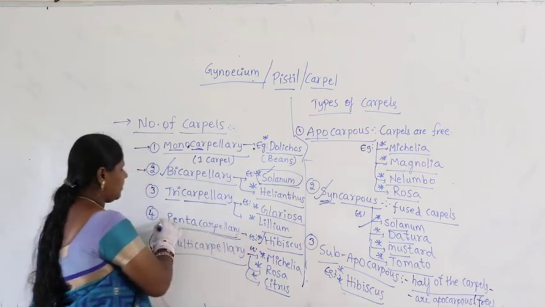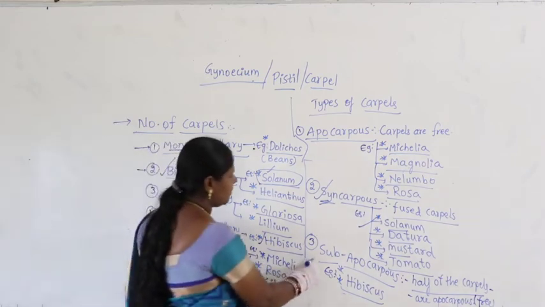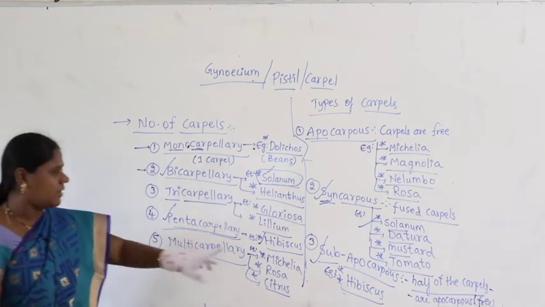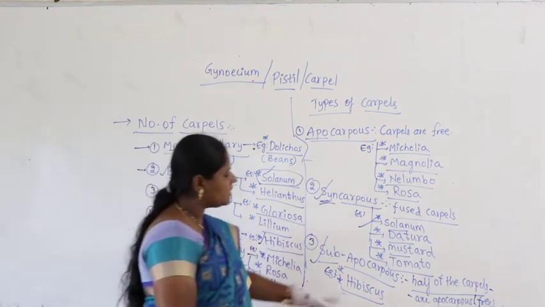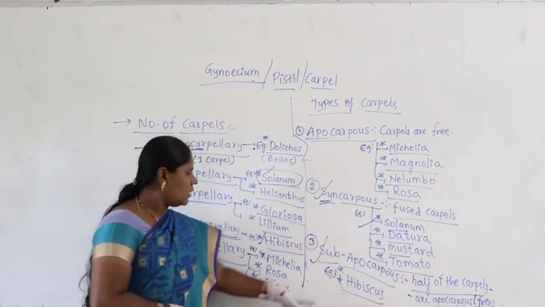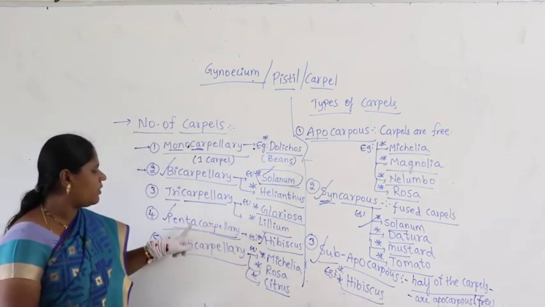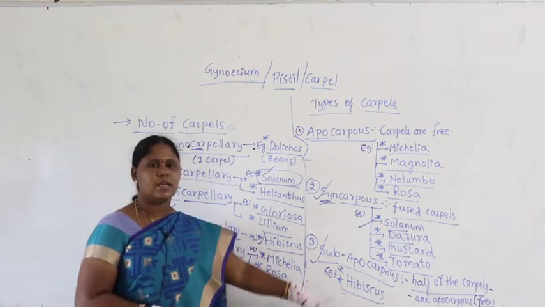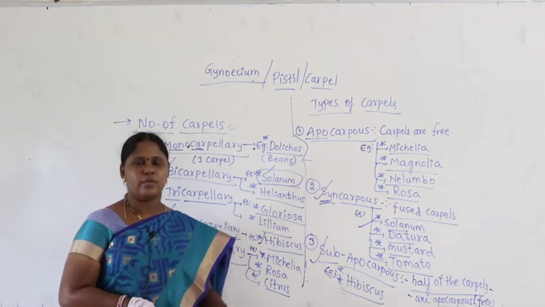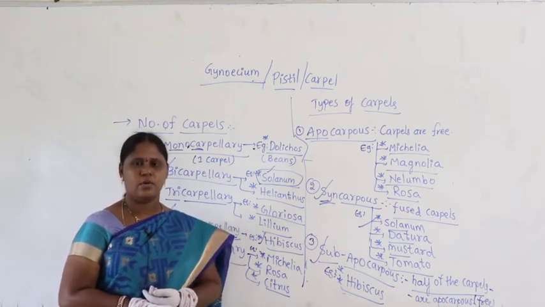Hibiscus shows pentacarpellary as well as subapocarpous condition. How many carpels? Five carpels in hibiscus. How are they arranged? Half of them are free, half of them are fused. So the same hibiscus is an example for pentacarpellary as well as subapocarpous. The same hibiscus is an example for a number of concepts we discuss in morphology.